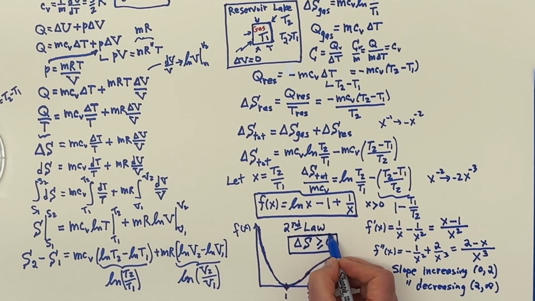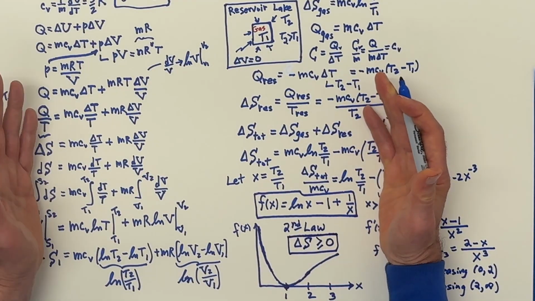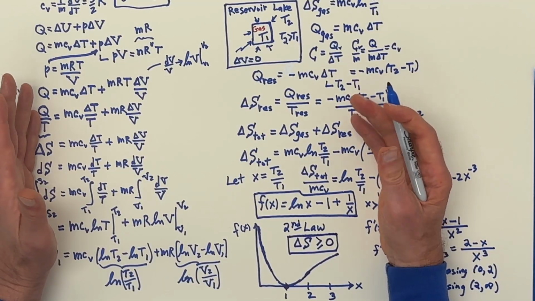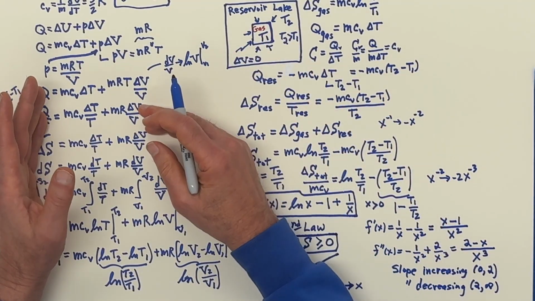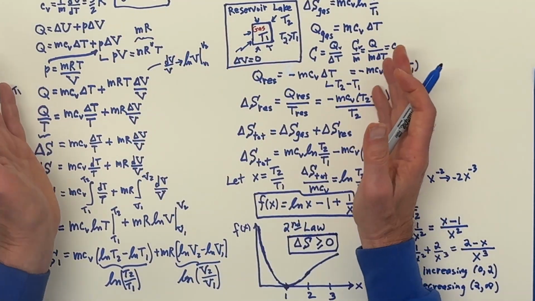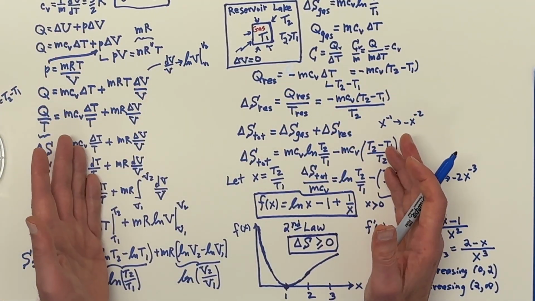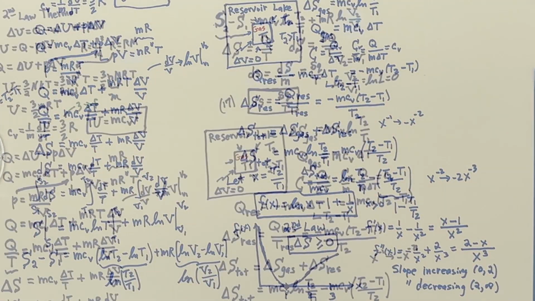Second law of thermodynamics. And what I really love about this approach is that we only had to assume that the heat goes from hot to cold, and then we just did regular physics, the first law of thermodynamics and the basic stuff that we did, and came to this conclusion.